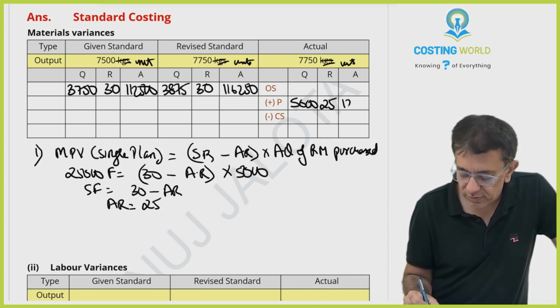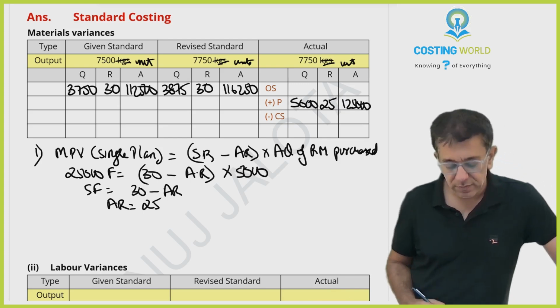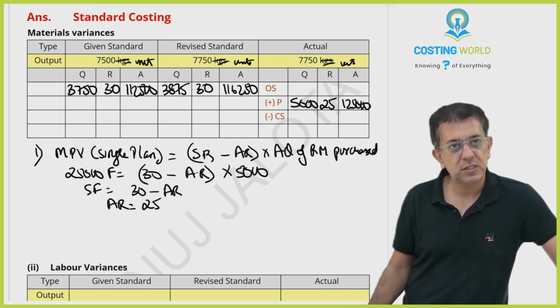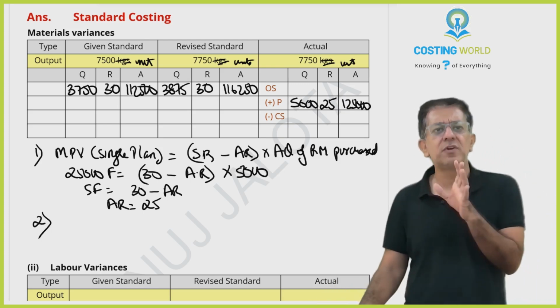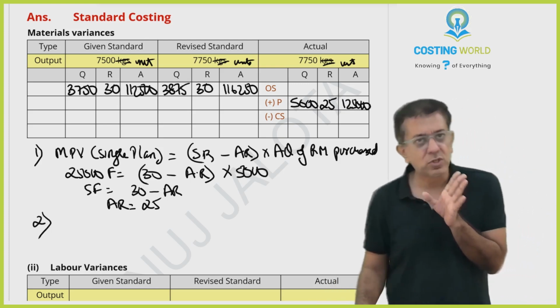So therefore, this will be 1,25,000. Okay, that's it about this variance. Job done. Second, is there some other variance? See, it's a question on missing figures. You all should be able to understand that, because variances are given to you.